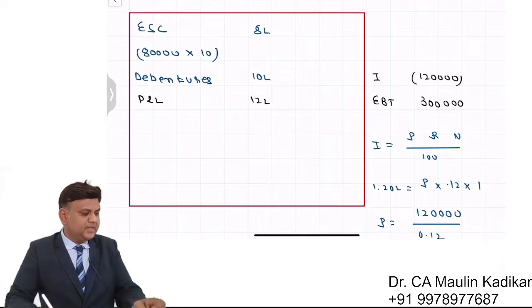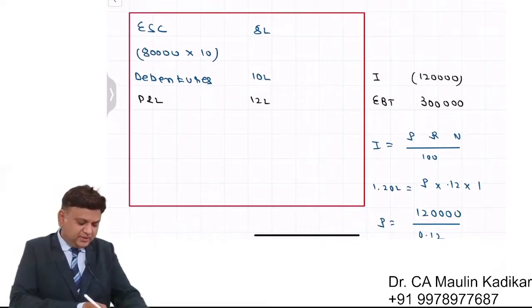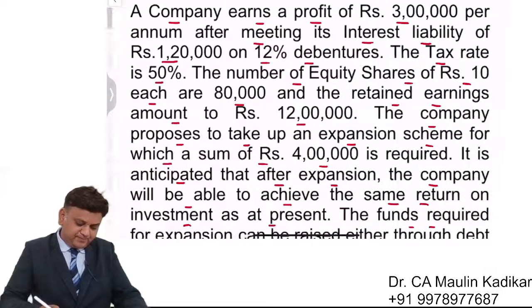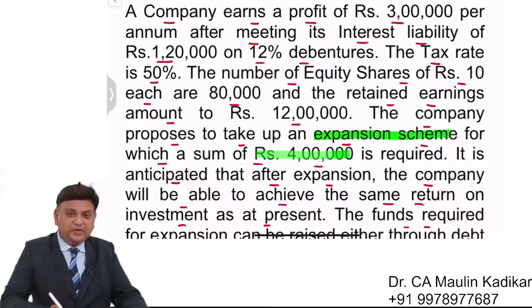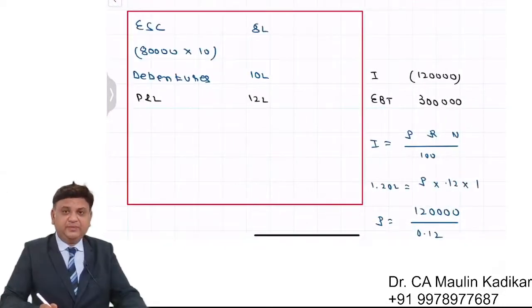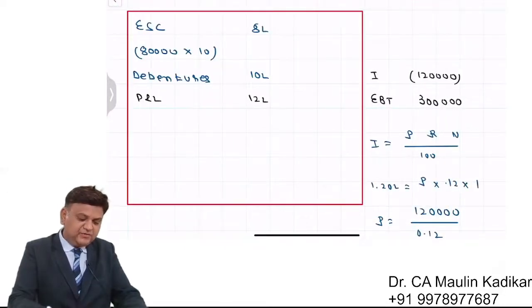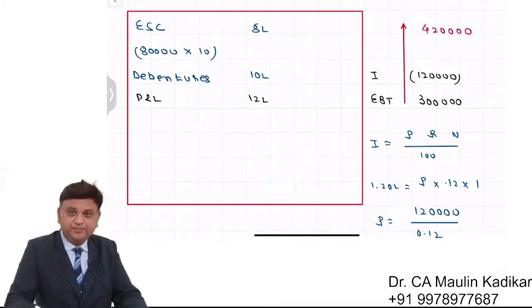The company proposes to take, this is an important point, an expansion scheme for a sum of rupees 4 lakhs. So basically, friends, the question is providing the information that with whatever funds we have employed right now, the earning before interest and taxes is 4 lakh 20,000.